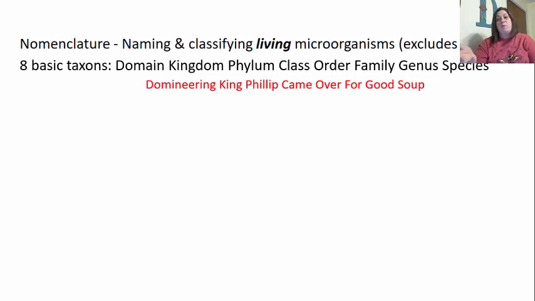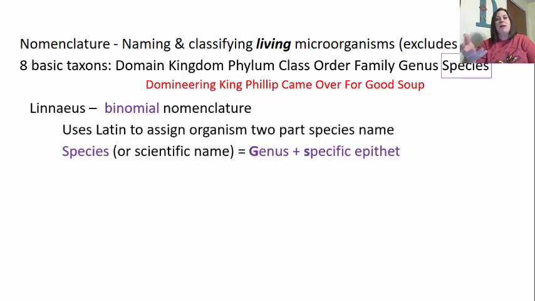Now, there are different ways to remember the order of this. You will need to know the order of these going from domain down to species. A lot of times we can put a mnemonic to it to help remember by basing it on the first letter of each of these words. In this particular case, it's the domineering King Philip came over for good soup. So you'll notice the D, the K, the P, the C, O, F, G, and S. This will help you keep them in order. There's some other ones too, like do kings play chess on furry green stools? It just depends on what will work for you. Coming up with a type of mnemonic to help you put these in order is something that's good for you, but here's an example.